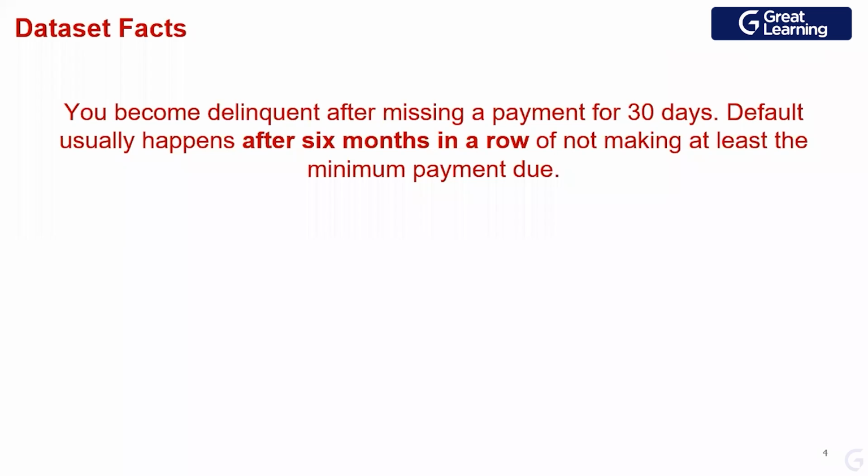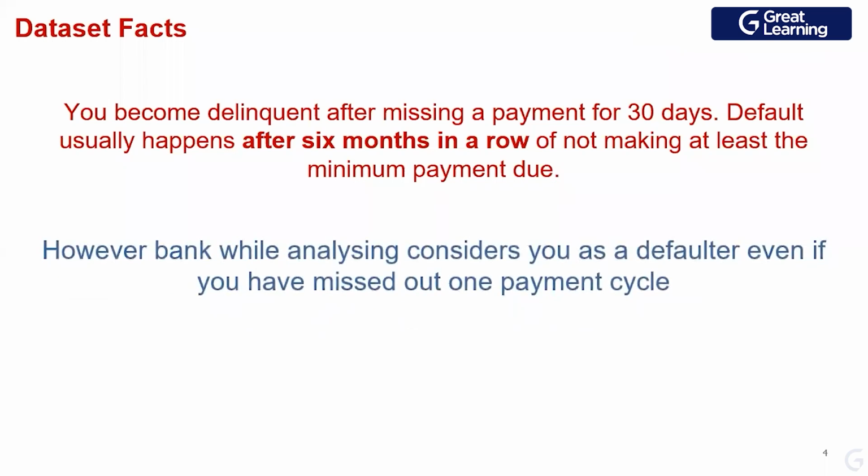But if I have not made even the minimum amount due in 6 months in a row, then I have defaulted, right? However, whenever a bank is analyzing the data, they will consider you as a defaulter even if you have missed out one payment cycle. Okay, that's a very important difference which you have to keep in mind when you are analyzing data.